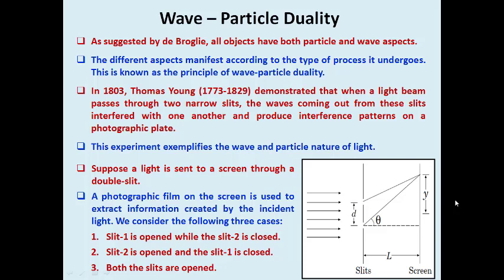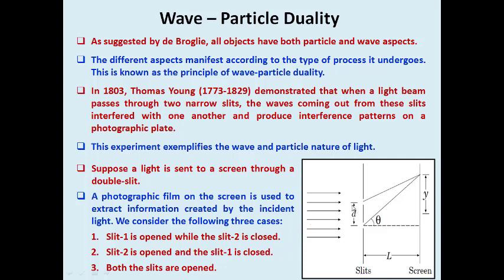You already know that light is sent to a double slit. Think about the case where the light waves are allowed to pass through the double slit. The distance between the two slits is d, and L is the length, or sometimes you can mention it as d also, y is the displacement from the center, and theta is the angle. These things are very common regarding Young's double slit experiment in providing the concept of the wave nature of particles. In this explanation of the wave and particle nature of light, the condition is taken like this.